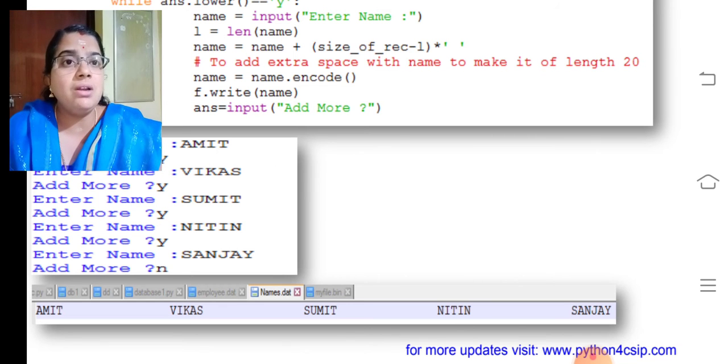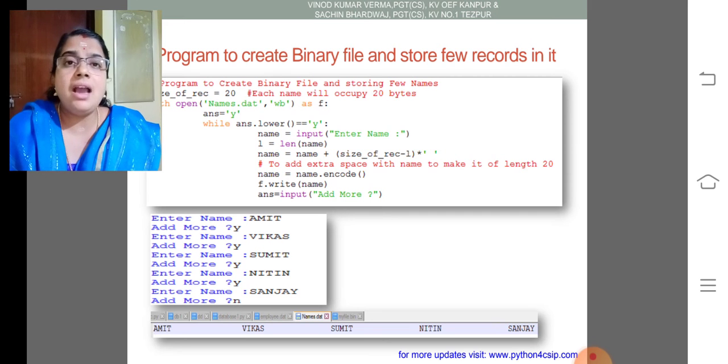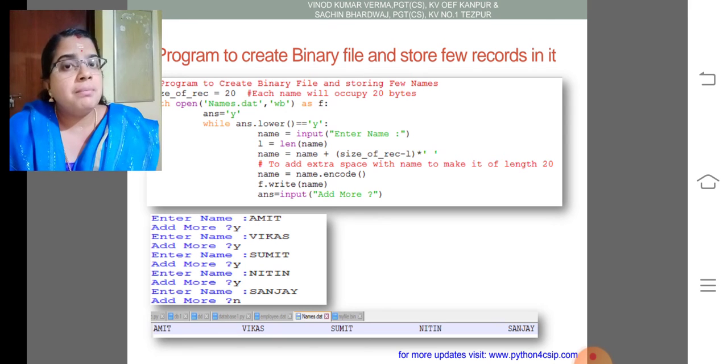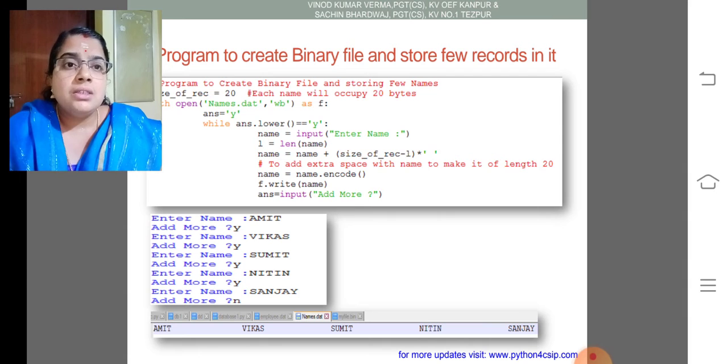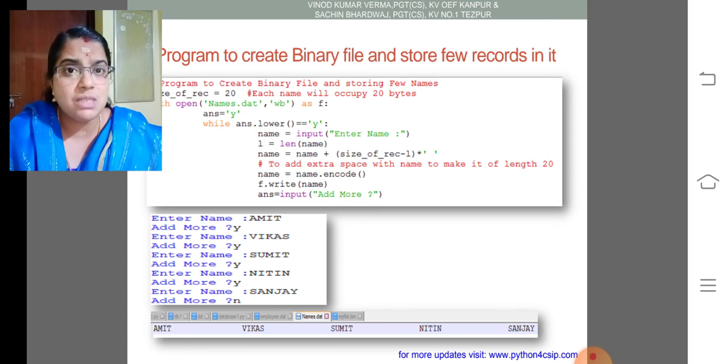I think you are all clear about how to create a binary file and how to store a few records in it. By getting the values from the user, you can directly write into the binary file. Here I used the particular line, name equal to name plus size of record minus 1. That means what?